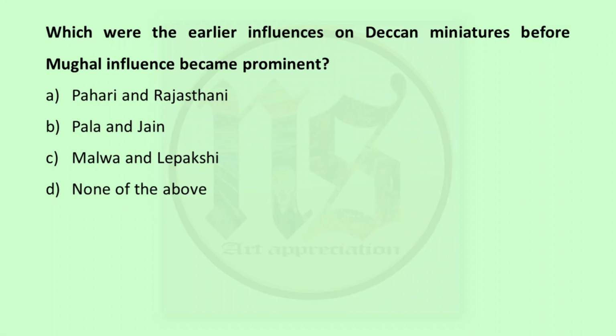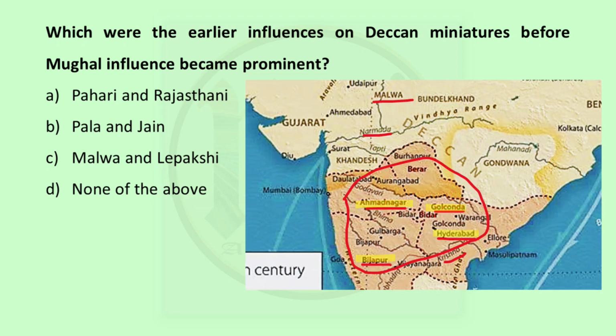Third question, which were the earlier influences on Deccan miniatures before Mughal influence became prominent? Now in this case, let's look at the map. Let's understand the geography first. This Deccan region was the region between Narmada river and Krishna river. This is a plateau of that place. In present day, it is a little bit of Maharashtra, Karnataka, Telangana and the adjoining